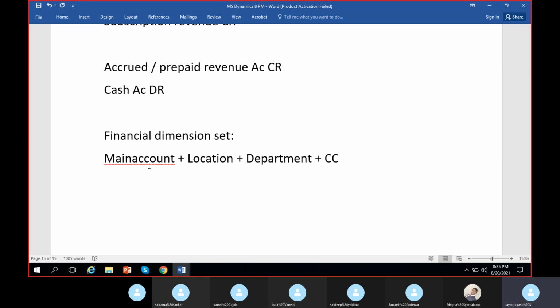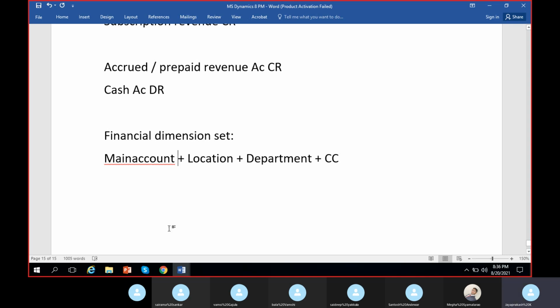So how to do that combination and how we can use them further, I'll show you now. Okay, so creating combinations: main account plus location, or main account plus location plus department, or main account plus location plus department plus cost center, or main account plus department separately, or main account plus cost center separately, as you wish. Or also you can do location plus department, leaving main account aside.